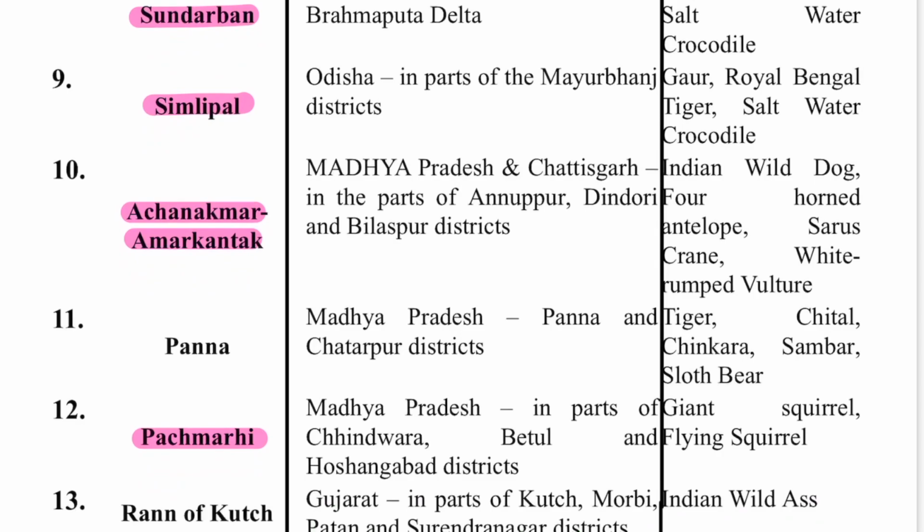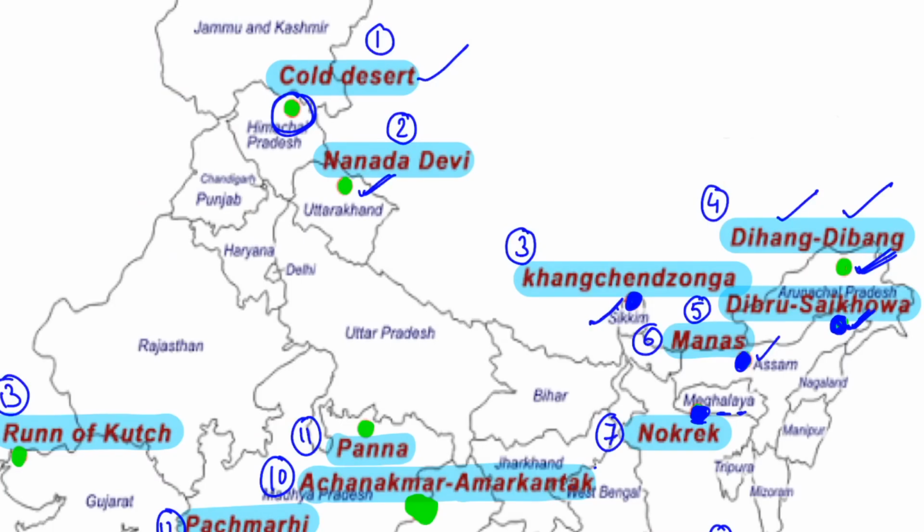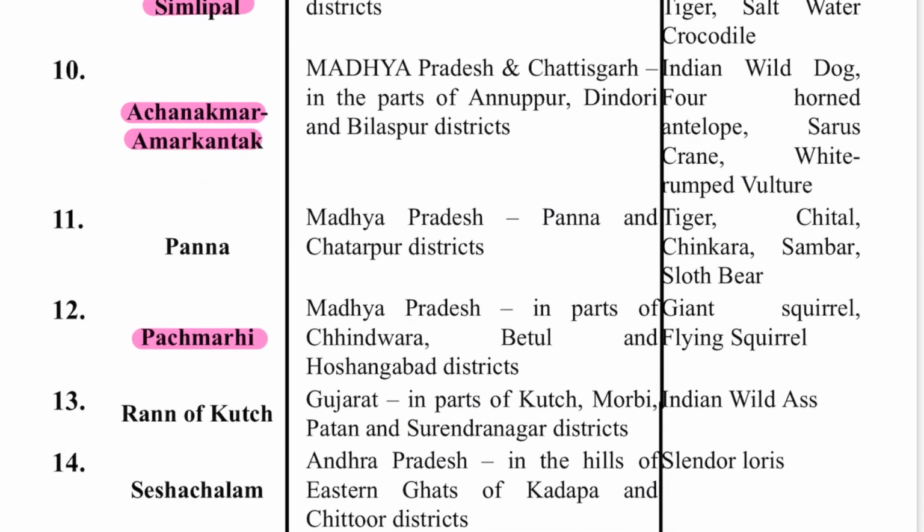Okay, next is your Sundarbans in West Bengal. So that is famous for the Royal Bengal tiger and the saltwater crocodile, and also obviously if we talk about the flora, that is mangroves. Okay, so the Royal Bengal tiger is the most important animal, and it is present in the Brahmaputra and Ganga Delta here, if you can see Sundarbans. Next is your Simlipal. It is also a tiger reserve. It is present in Odisha in the Mayurbhanj district, and important animals are gaur, Royal Bengal tiger again, and saltwater crocodile. So if you can see the location, here is your Simlipal tiger reserve, Simlipal Biosphere Reserve.